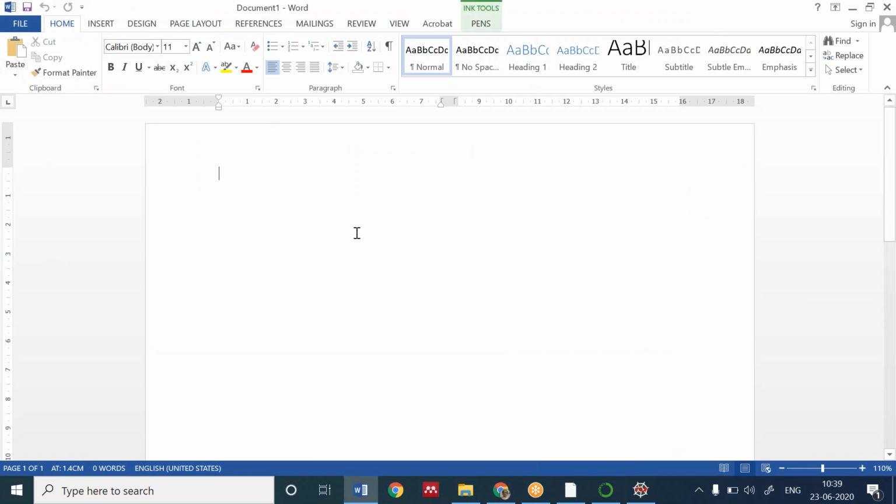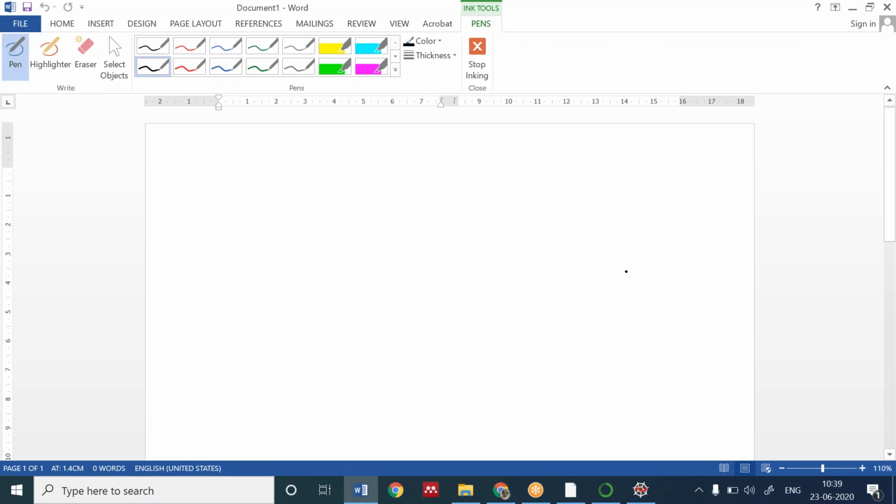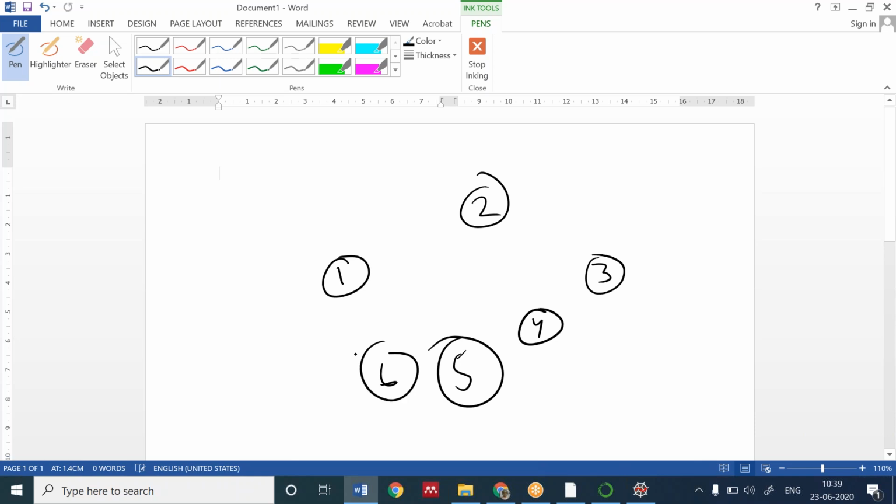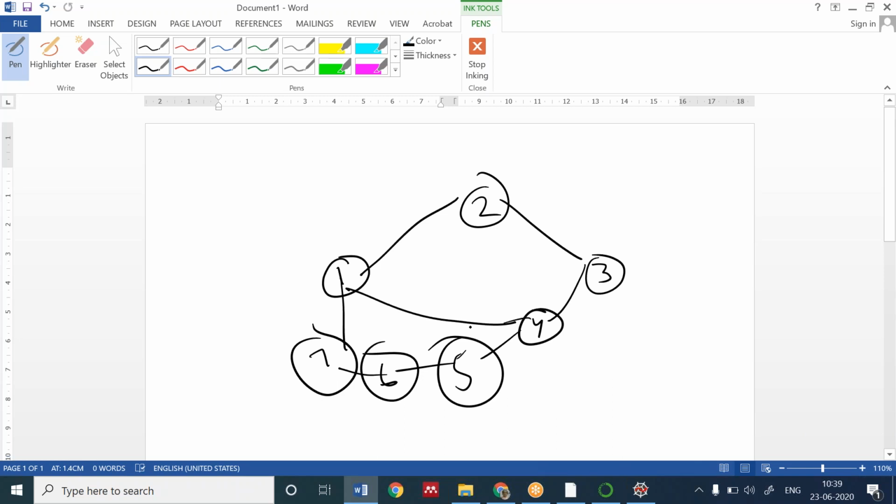Suppose we have created the graph with nodes 1, 2, 3, 4, 5, 6, 7, and we have 7 edges also. I don't know which edges are connected or disconnected, so assign them randomly. Now, if I want to remove this edge from the graph, what can I do? What do I have to remove?